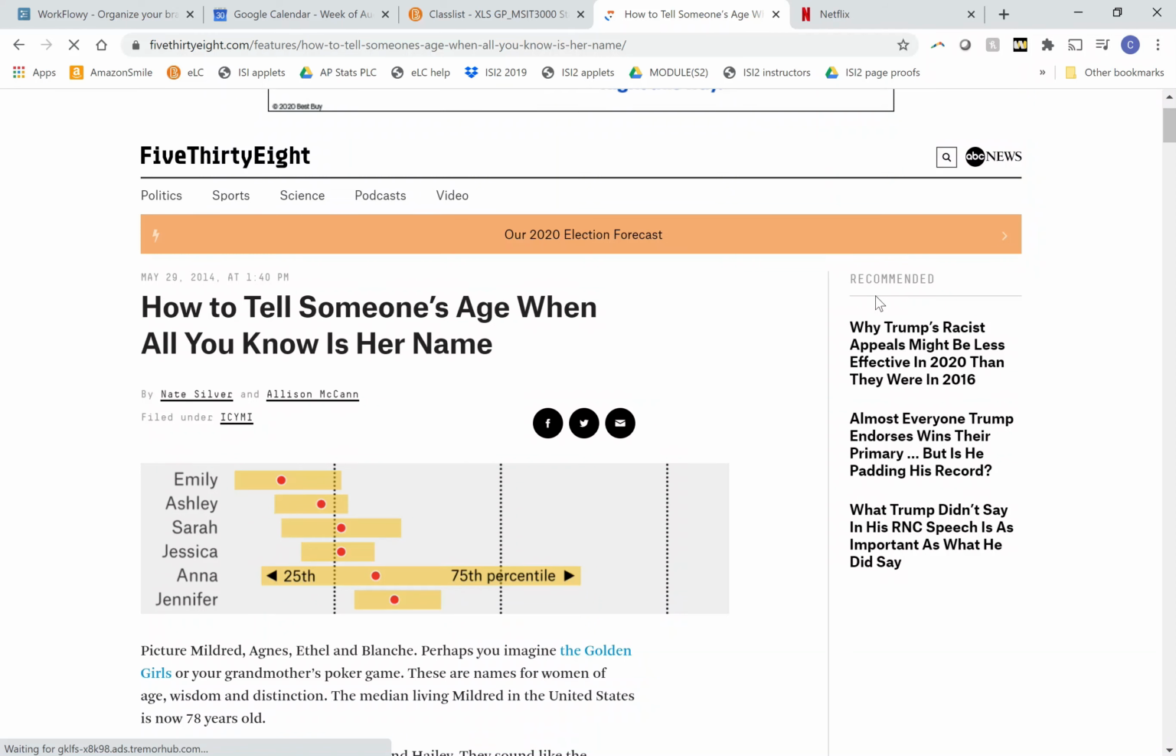This video is inspired by an article on 538 called How to Tell Someone's Age When All You Know Is Her Name. And it turns out you sort of can predict somebody's age based on their names. But with some names, you can be a whole lot more accurate than others. So this little graph is showing for the name Anna, you can't be very accurate in your predictions because Annas have a huge spread of ages. Whereas if somebody's name is Jennifer, you can be a little bit more accurate.